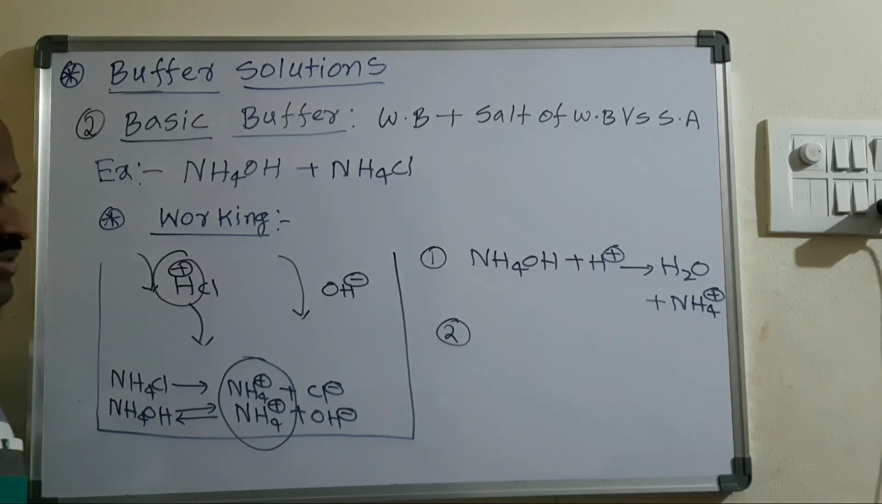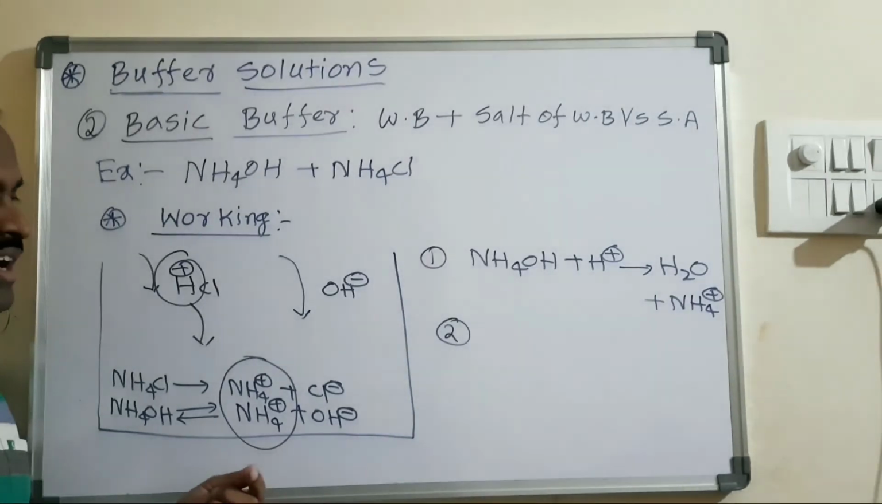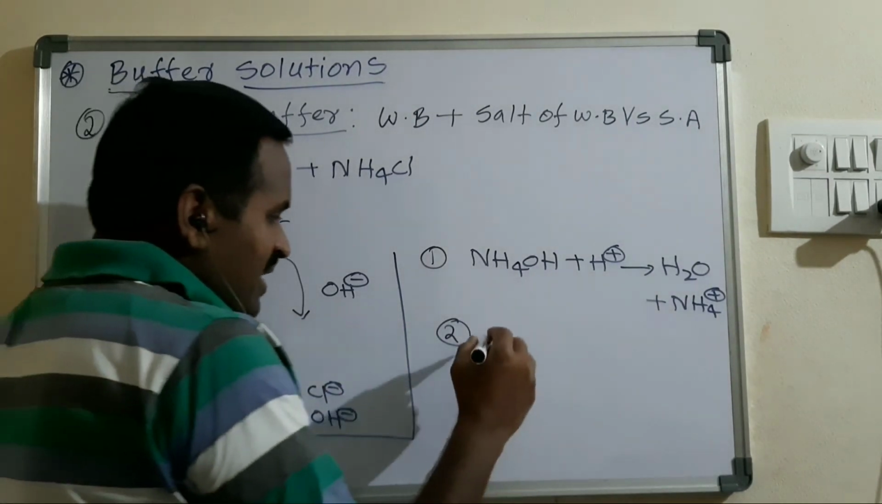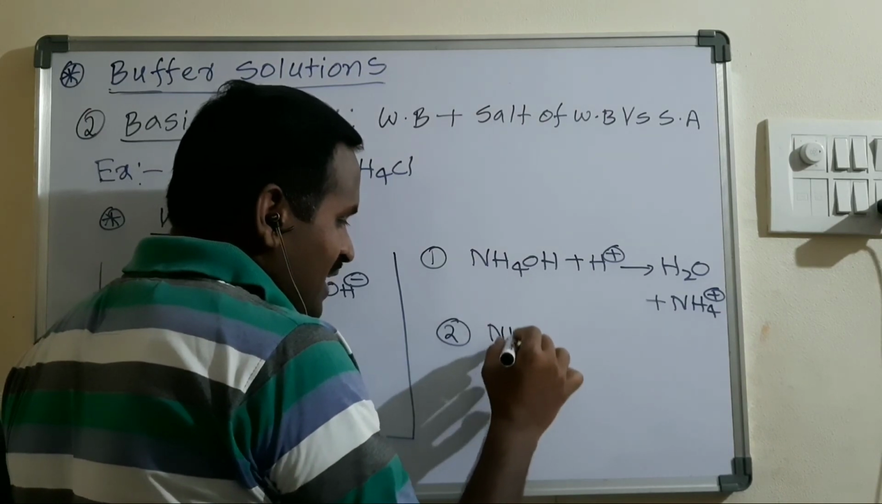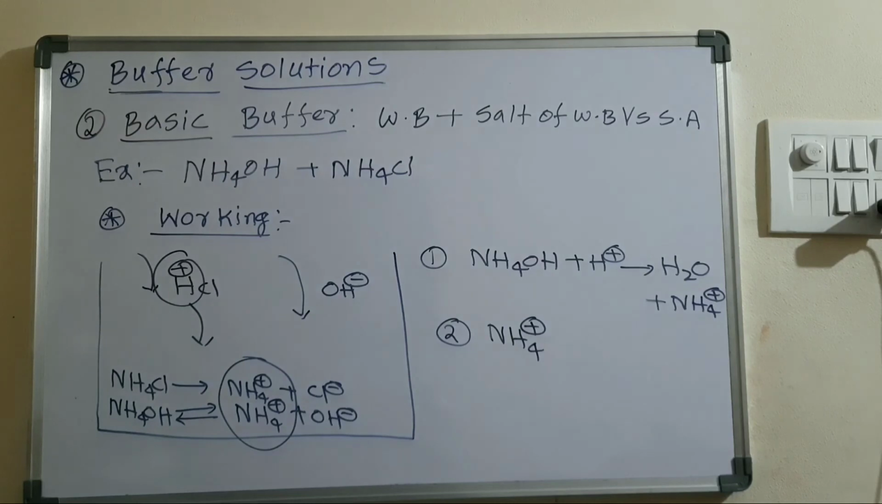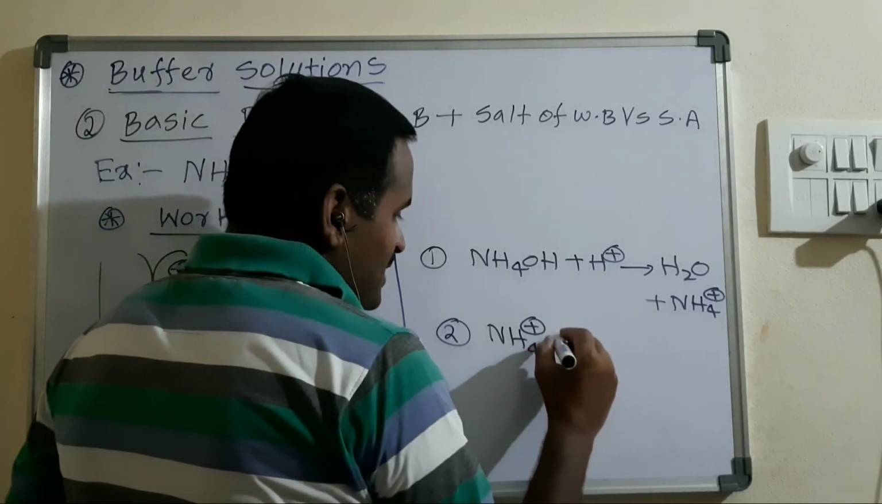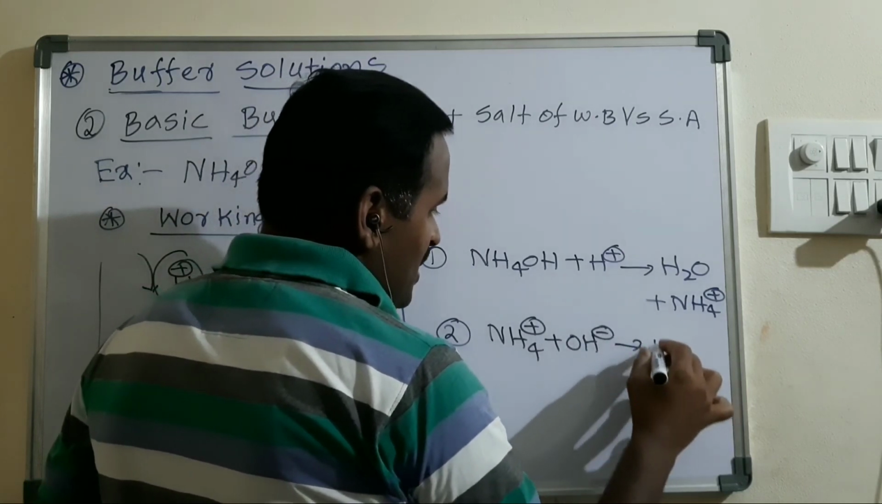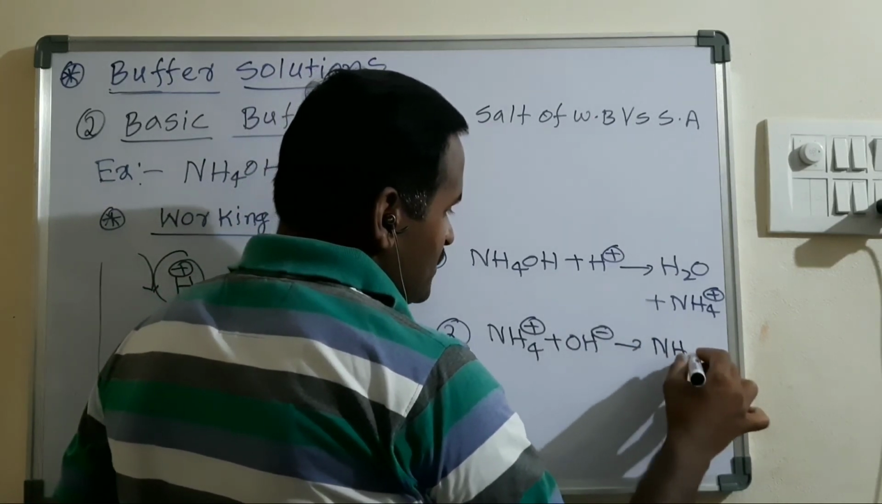But actually, when we add the strong base, these OH minus ions which are coming will react with the NH4 plus ions, which are present in excess due to the common ion effect. This NH4 plus ion will combine with the OH minus ion, and it forms undissociated NH4OH.